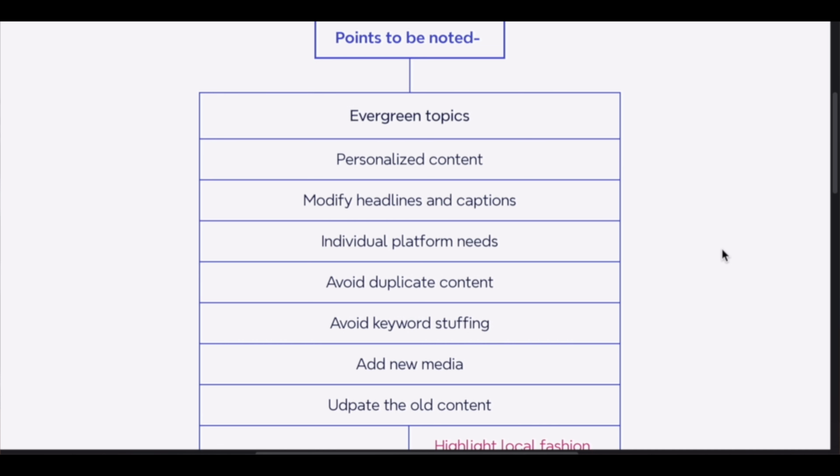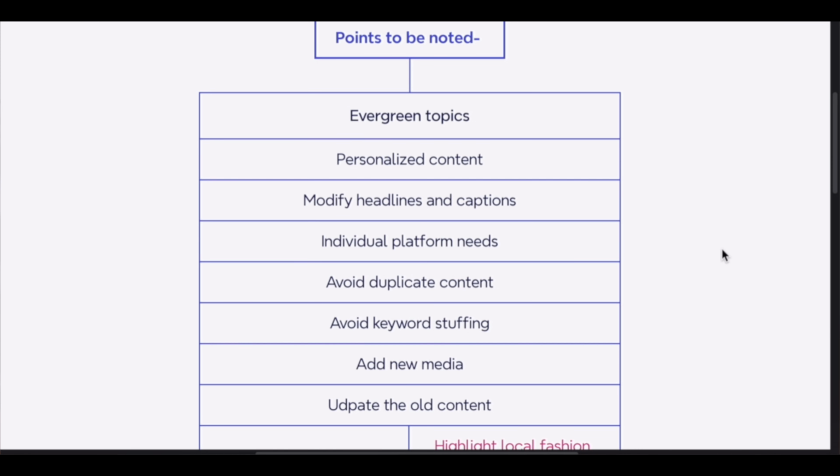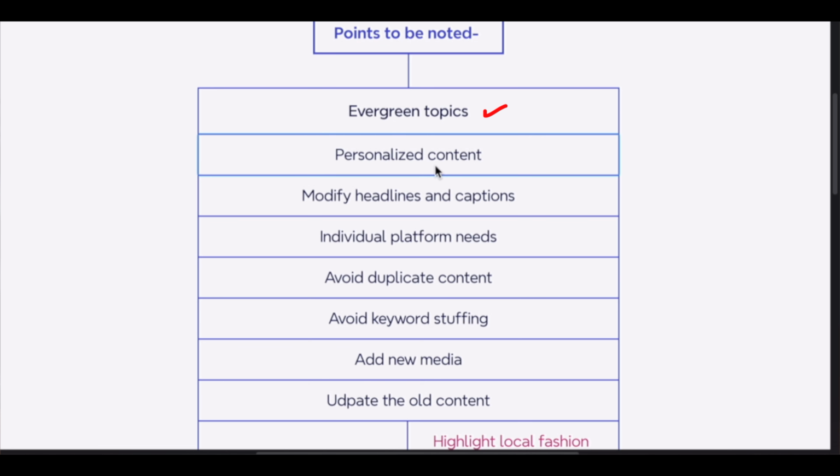I'll tell you why. If you want to successfully repurpose your content and want your audience to read it, you have to take care of these things. Let's go one by one with these. First of all, you have to choose the evergreen topics that will be useful for a very long time. And you have to add personalization in each content. You have to take care of the audience fit. You have to take care of the platform.